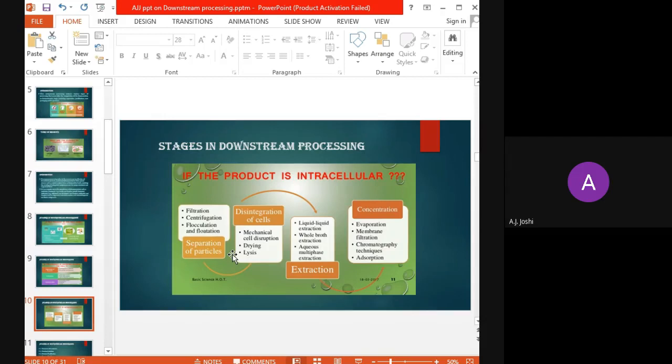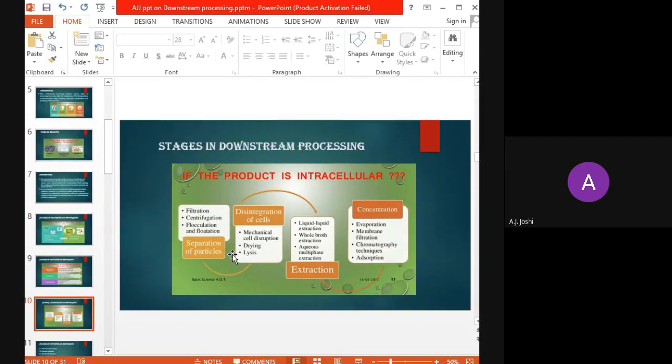But preferably the chemical approach is not used, because whatever chemical we are using for the cell lysis may interfere with our desired product. So preferably the mechanical cell disruption is carried out, then the drying and the lysis is carried out. Afterward, once that cell lysis has been carried out, our aim is to extract our desired product from that cell debris.